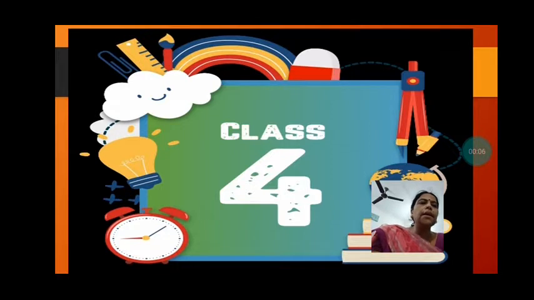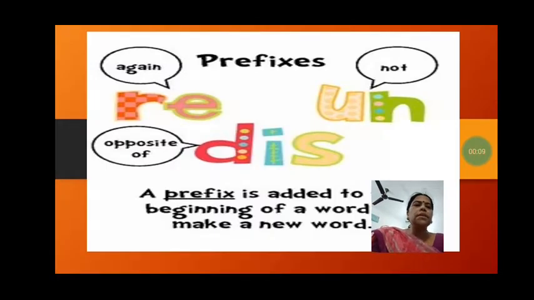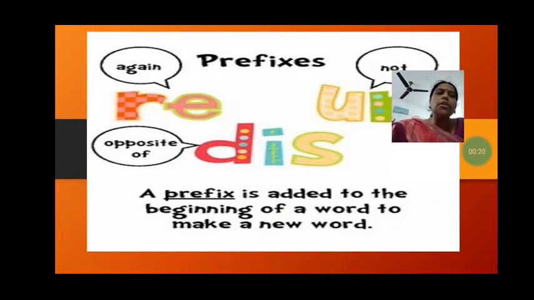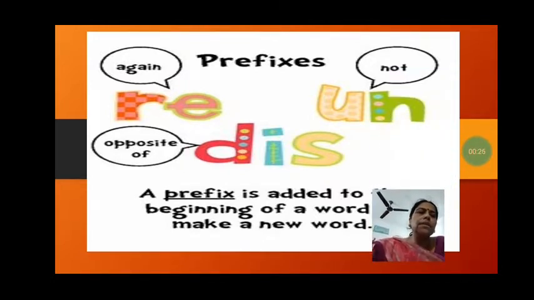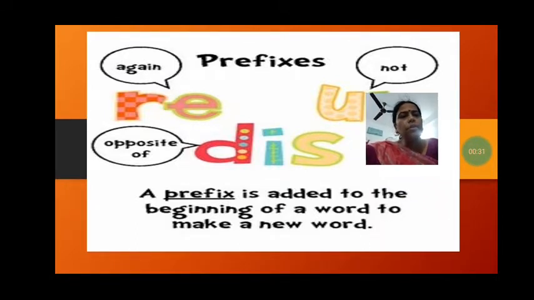So, today, children, in grammar, we are going to do prefixes that is given in chapter 28 words. So, let us know what is a prefix. A prefix is a word part which is added to the beginning of a word to make a new word. Prefixes can be of one letter also, and it can be a group of letters. A group of letters makes a word, and when added to the beginning of any word, they make a new word.